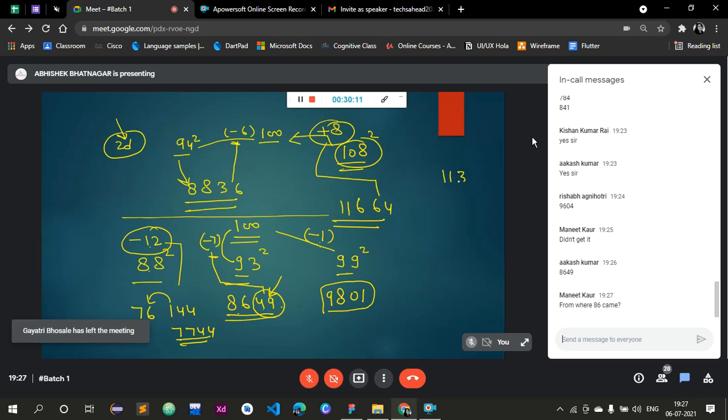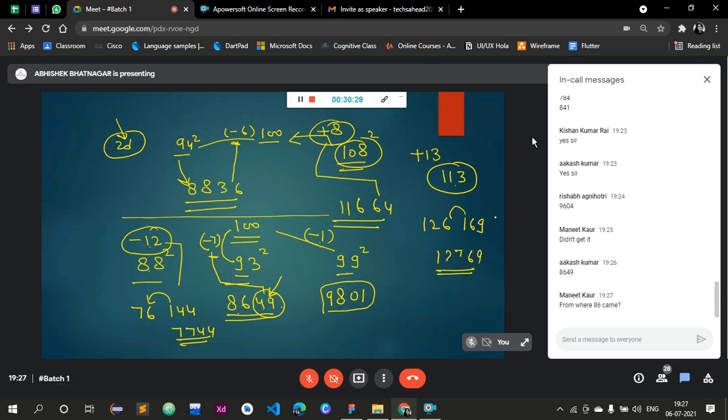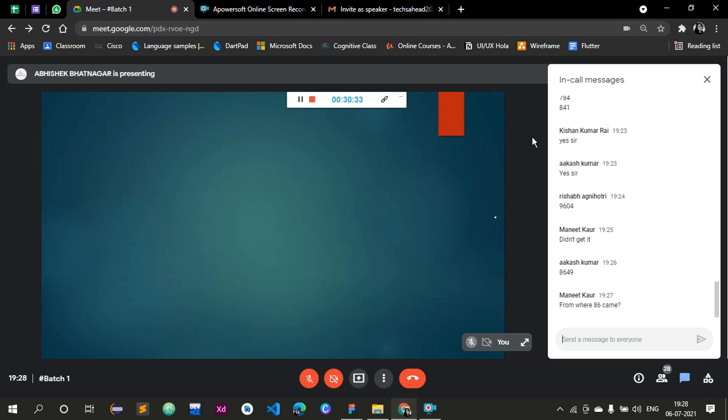Now, what is the meaning of 2 digits in the last? Let me take 3 examples. Average is what? Sum over total. I am taking a number 88. Second is 93. Third number is 99. 12 students. So check the process again. The average is actually increased because I have added 18.